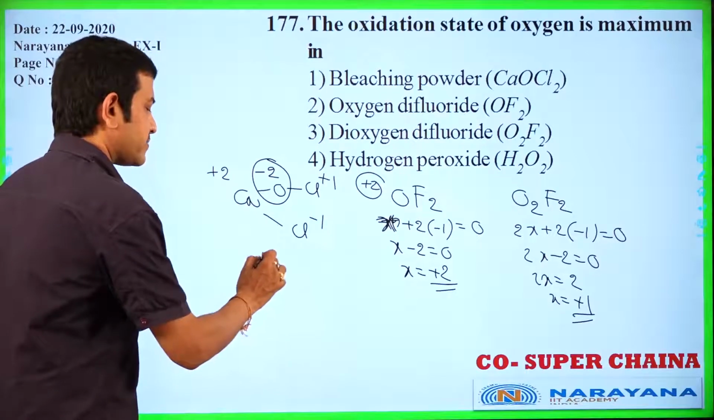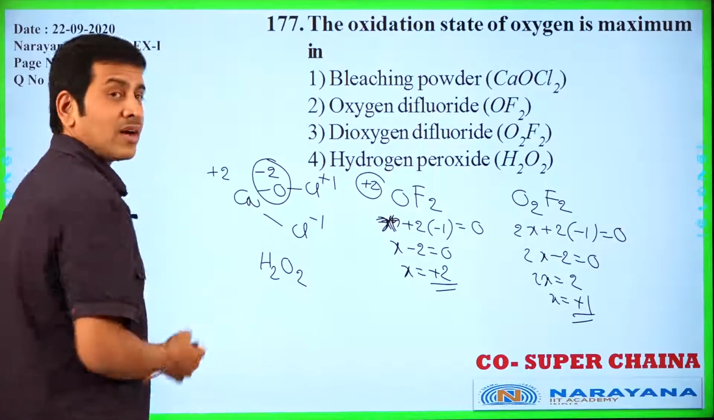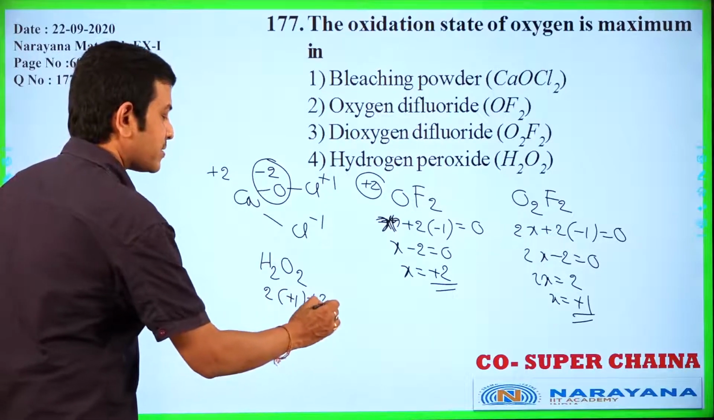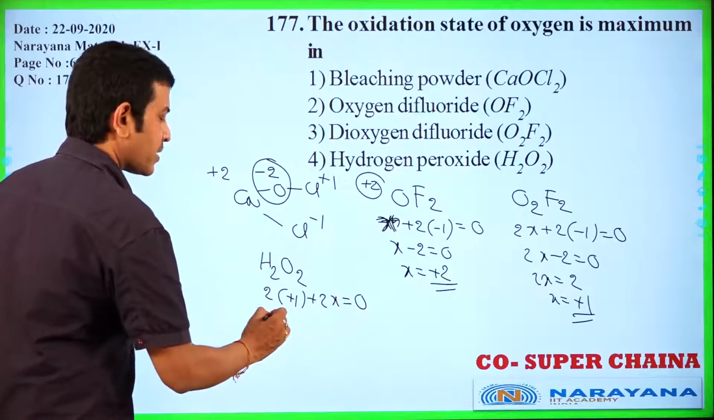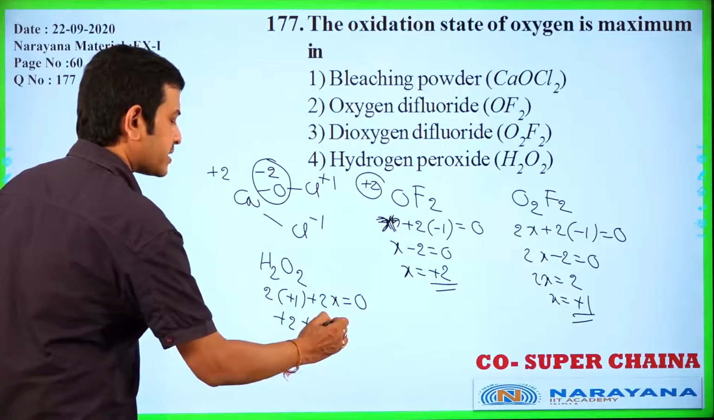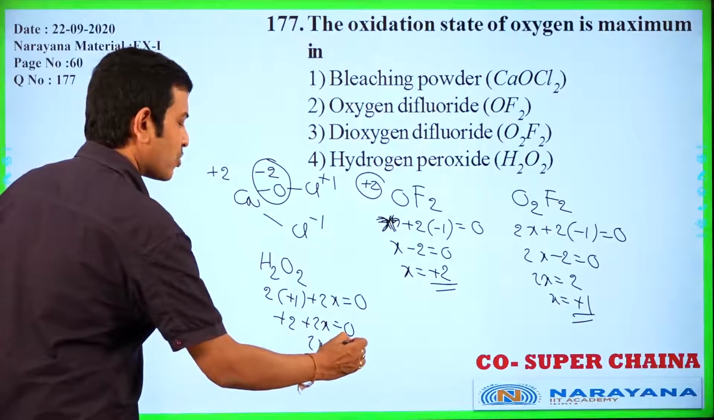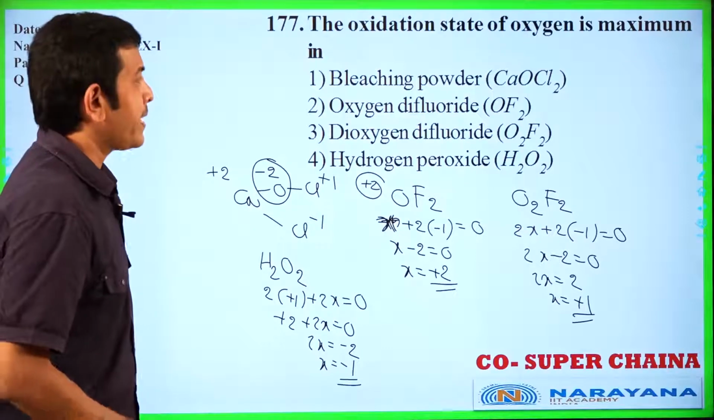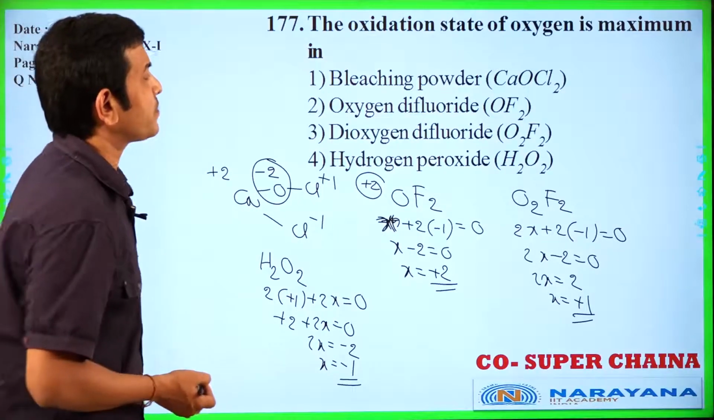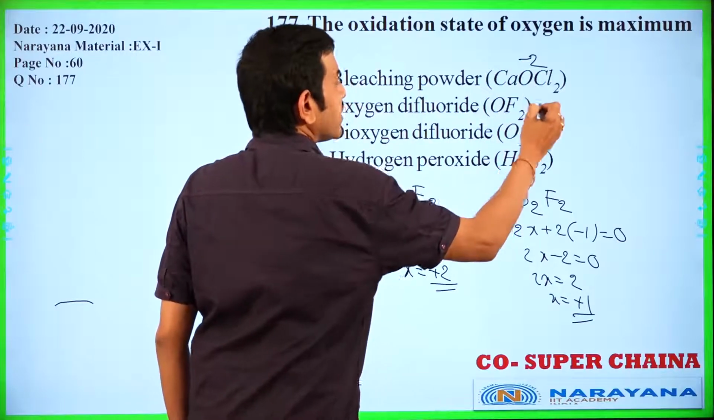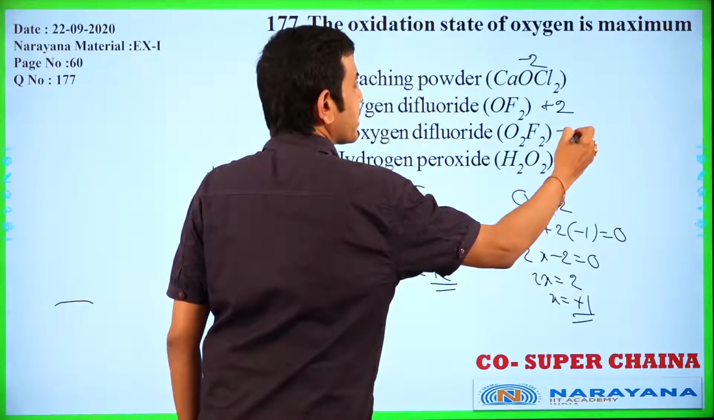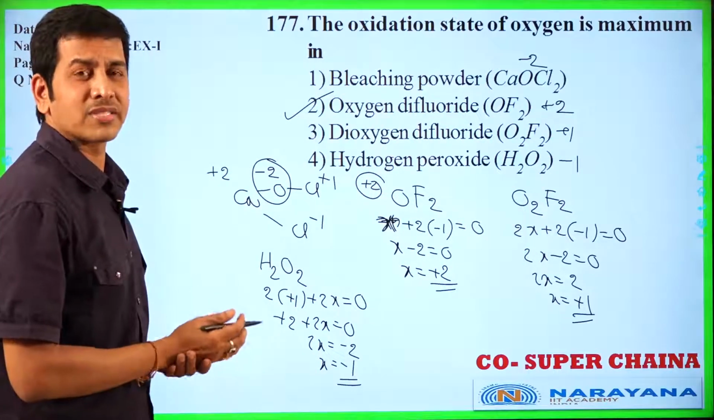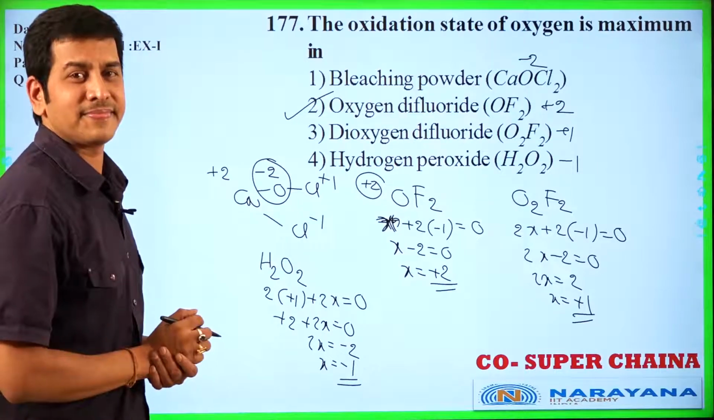H2O2, hydrogen peroxide. You know that in peroxides, oxygen oxidation number is minus 1. 2 into plus 1 plus 2X is equal to 0. Plus 2 plus 2X is equal to 0. 2X is equal to minus 2. X is equal to minus 1. He is asking about the maximum oxidation number. Here oxygen minus 2, here oxygen plus 2, here plus 1, here minus 1. Then option 2 is correct, OF2, oxygen difluoride.